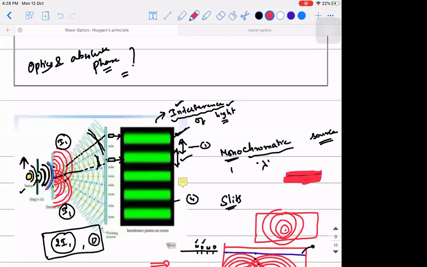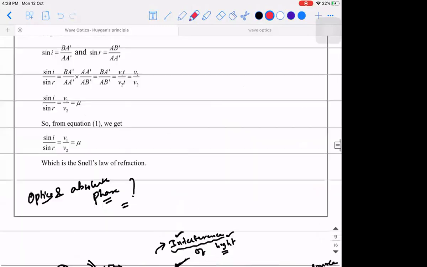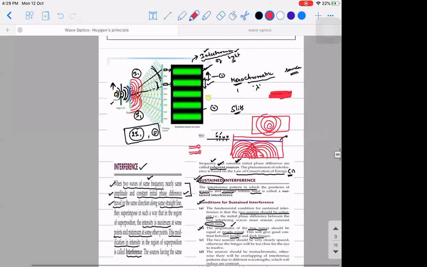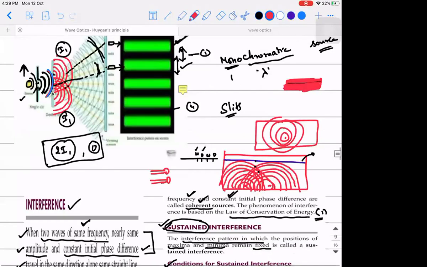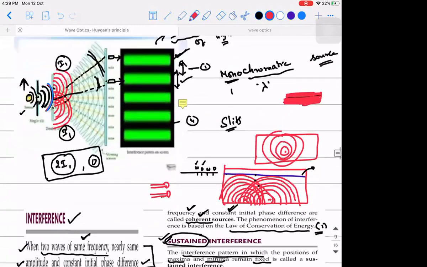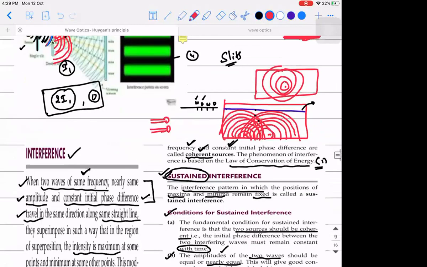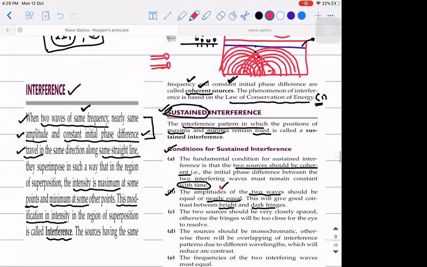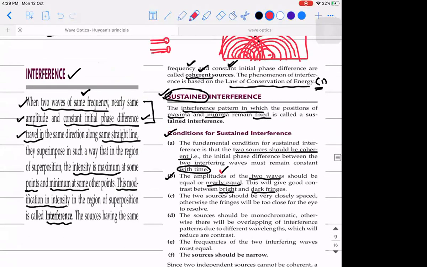You're able to see, actually there is a dark spot. If I zoom in, I'm able to see, but if I zoom out, it will not be that clear. The clarity is missing, right? So if this clarity is required, what should happen? For this clarity to be obtained, they are saying that you take both the waves to have nearly the same amplitudes. Next, the next important thing is the two sources should be very closely spaced.